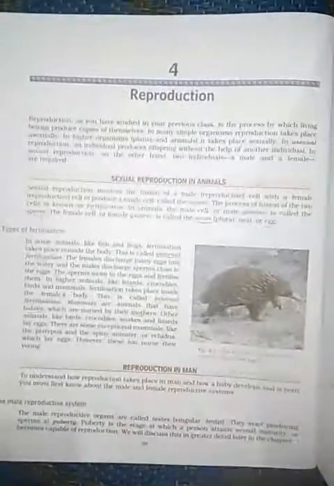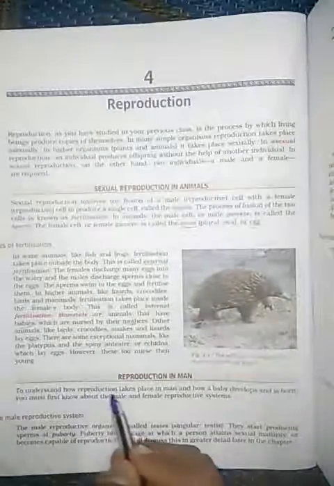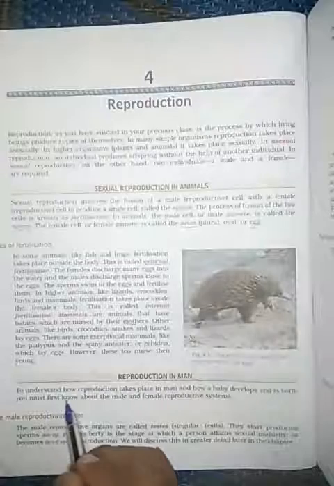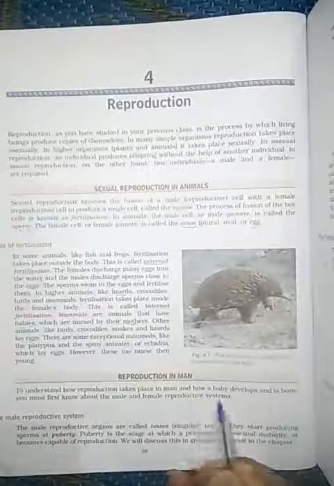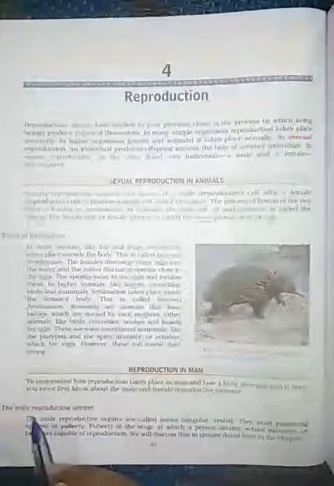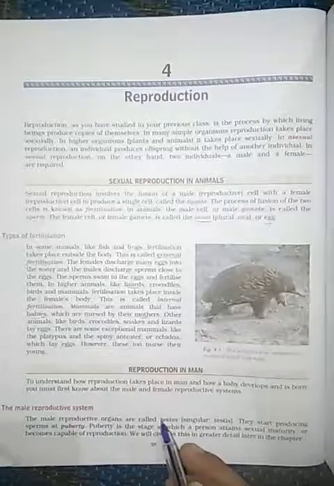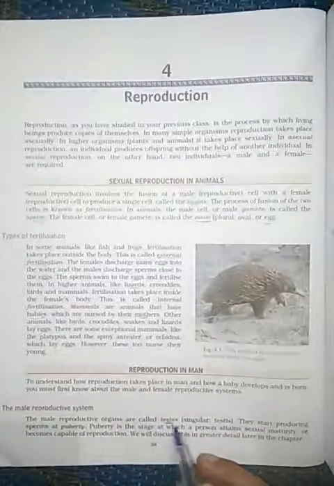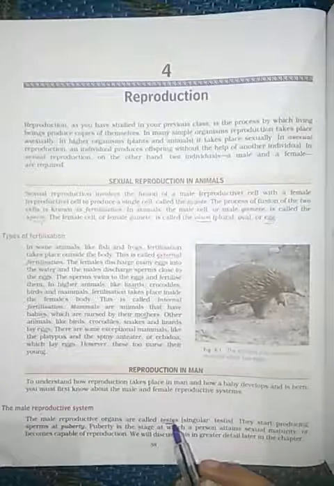Now in the next part we will see reproduction in men. To understand how reproduction takes place in men, how a baby develops and is born, you must first know about the male and female reproductive systems. In that, the first part is the male reproductive system. What is this male reproductive system? The male reproductive organ is the testis.